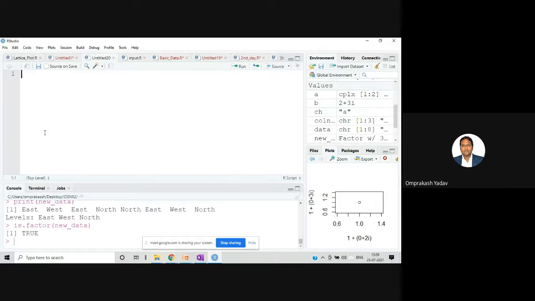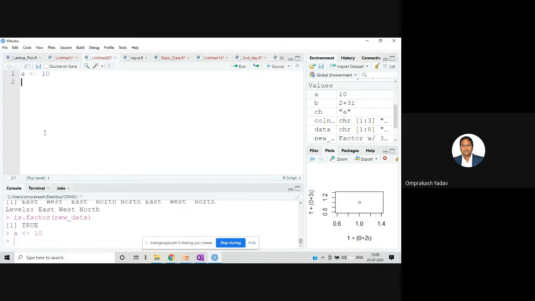Yesterday, we were doing some command practice, right? And we also saw R as a calculator. Let me begin from there only, because two, three commands were left over. So let's fire and then go ahead. Let me store some values. Let's say I'm storing 10 in A. To execute, if the cursor is over there, we can press Control Enter.